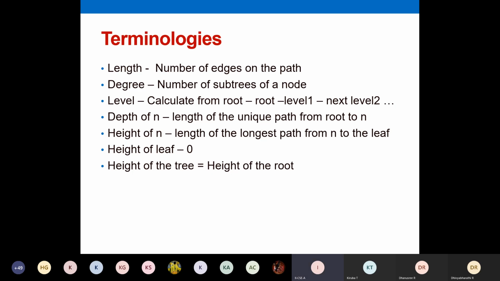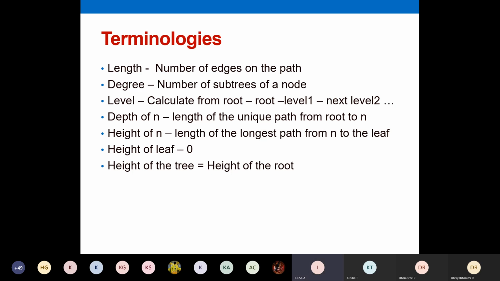And then depth of n. Depth is the length of the unique path from root to n. So the depth of a node is calculated by calculating the length of the path from the root to n. And here you have some variations like depth and height. A depth is always calculated from the root, and the height of a particular node is calculated by checking the longest path from that node to a leaf node.